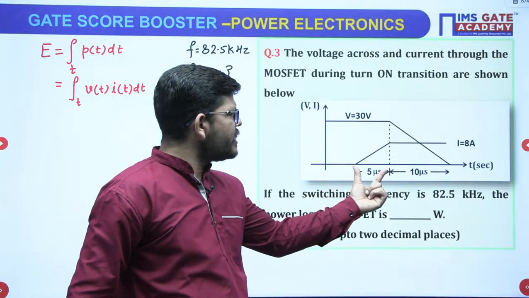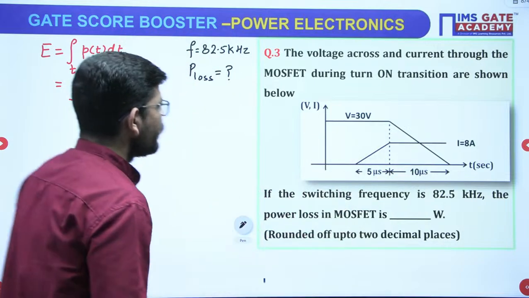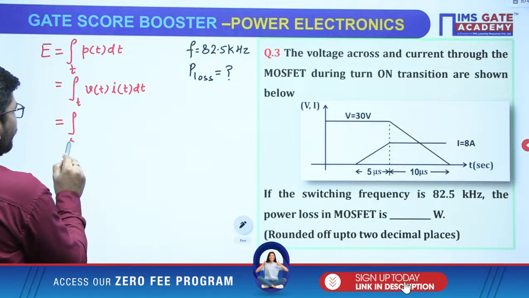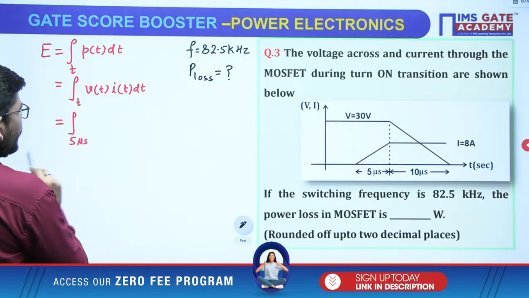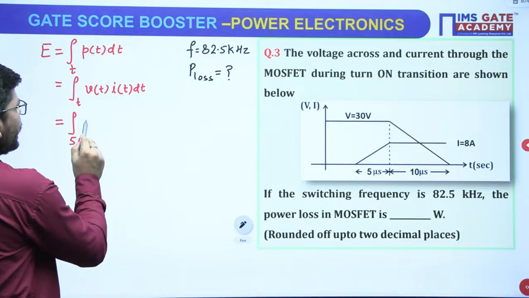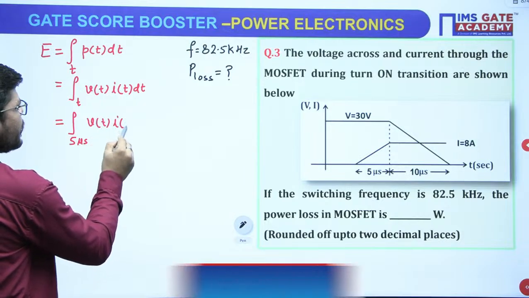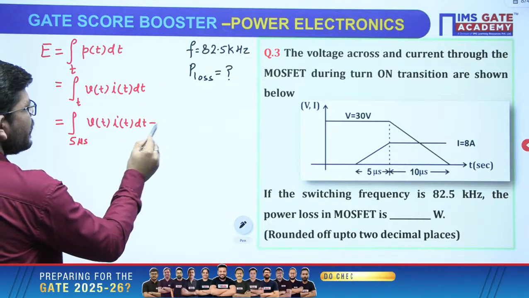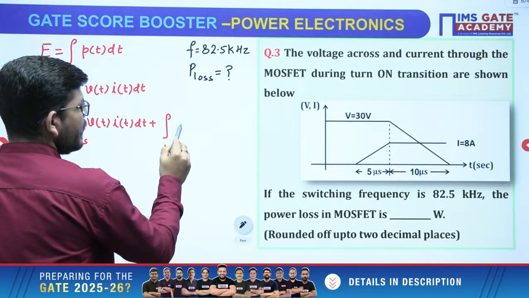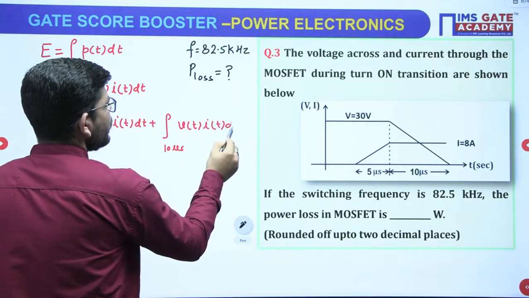Now this characteristic has two parts. One is for 5 microseconds, another is for 10 microseconds. So we can break this energy into two parts. For 5 microseconds, if I break it, just see what is my voltage. Let me write it once: voltage into current. Then I have another part for 10 microseconds, and at that time again I will write Vt into It dt.